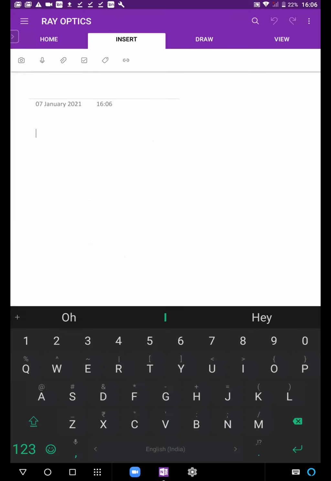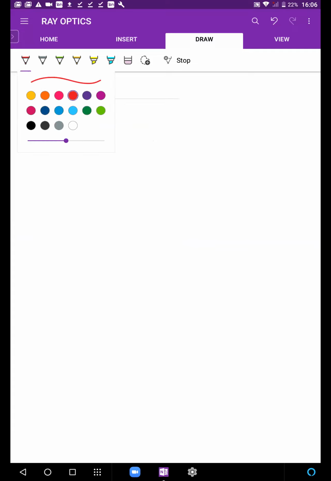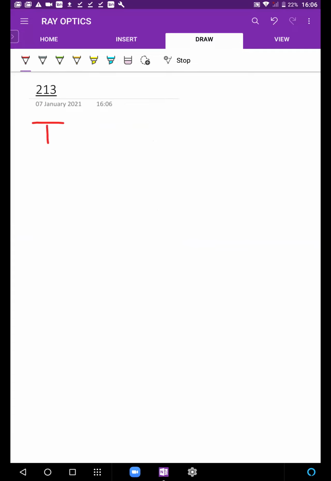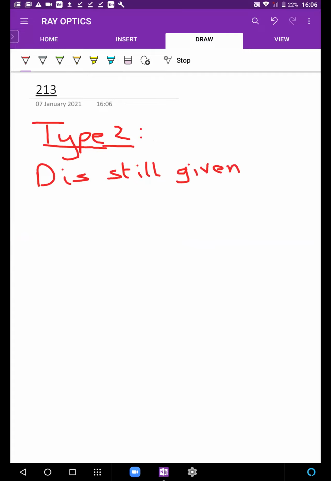The second type of question. Type 2 will be where capital D is still given, and you're given image heights.